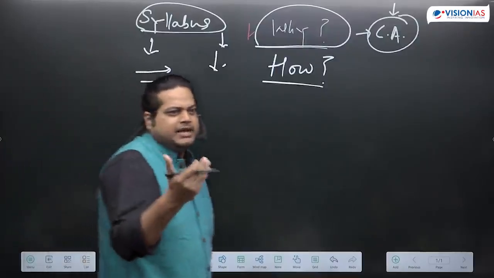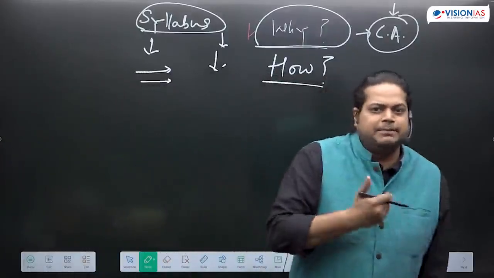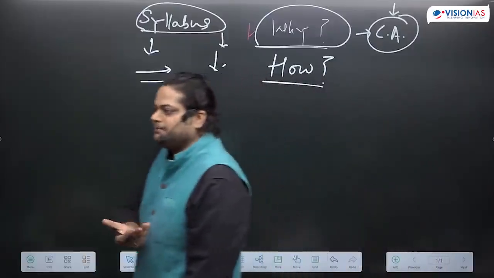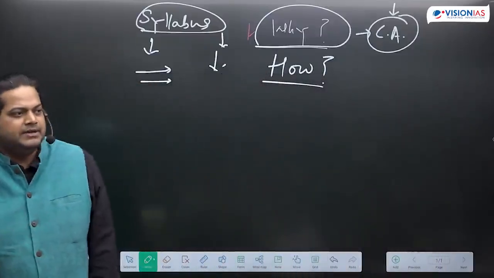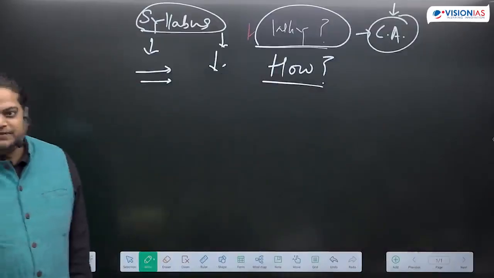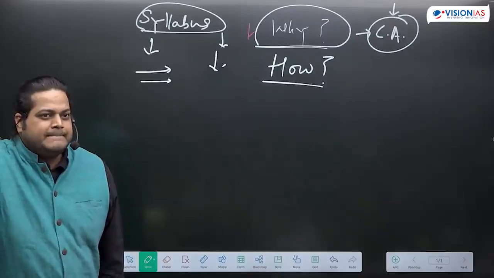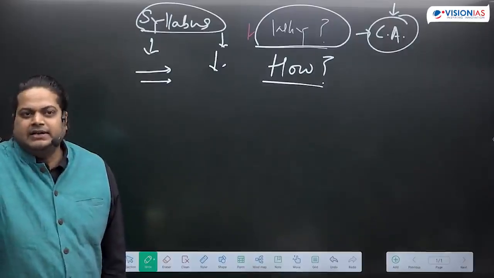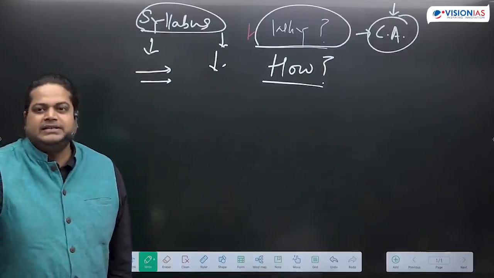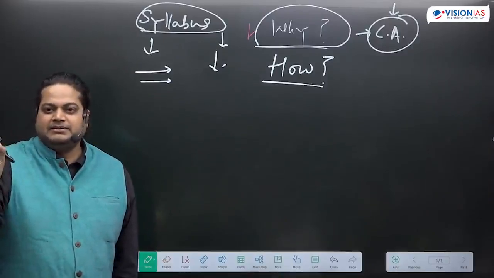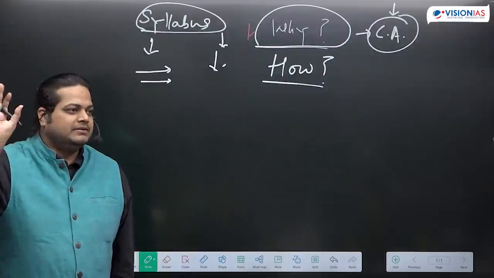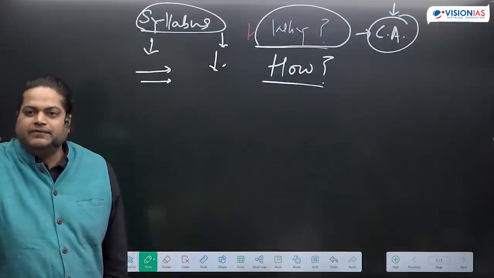Some day it may happen that 10 topics are important. Some day it may happen that only 5 topics are important. And these days, election is going on, so we can see very few articles are important for UPSC. But still we are reading 5 to 6 pages, 7 to 10 pages from the newspaper every day.